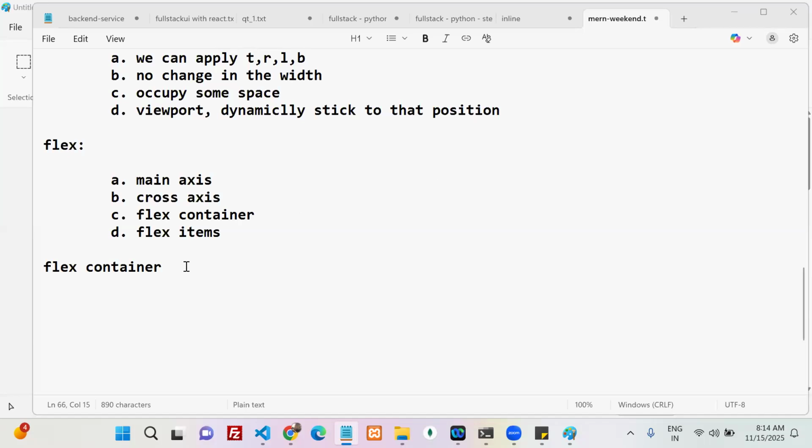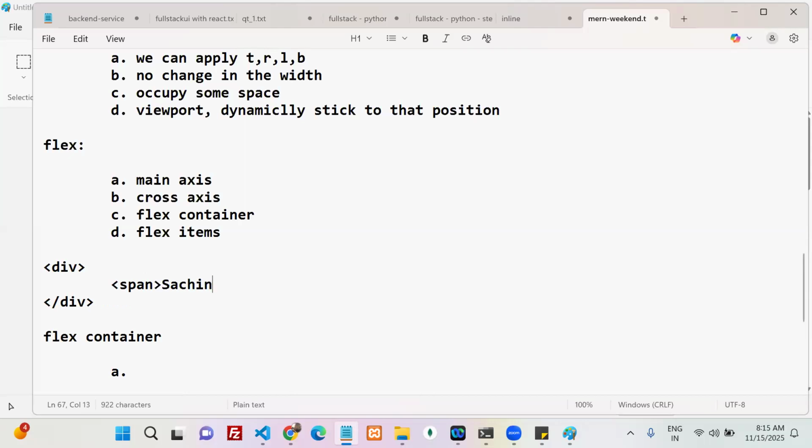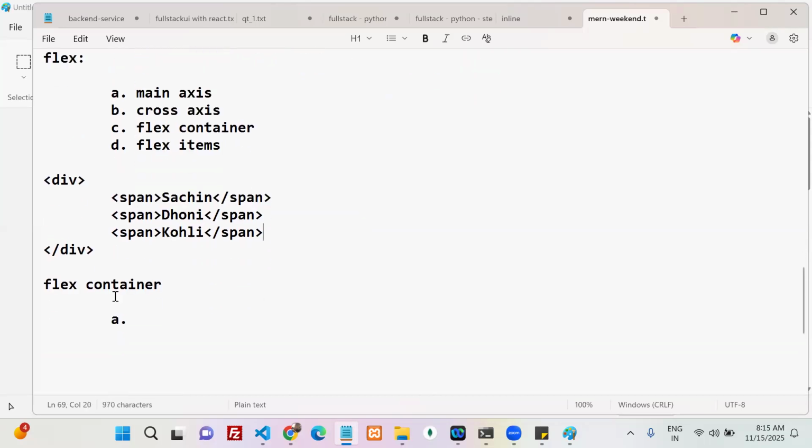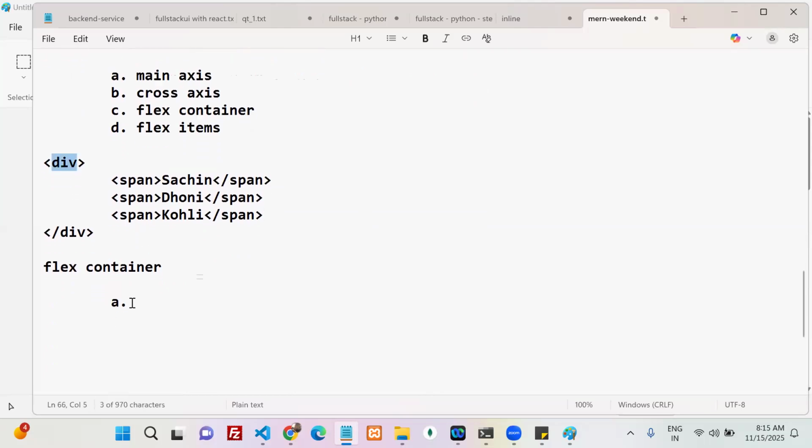So first, flex container properties. What are the flex container properties? You can take this div. This is my div, which contains one span, Sachin, close my span. Next, span Dhoni, close my span, and span Kohli, close my span. Now here my div is a flex container.